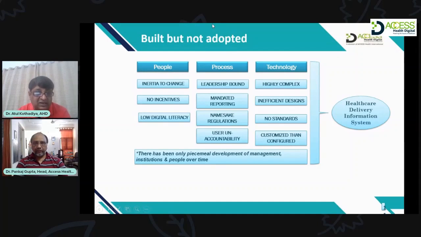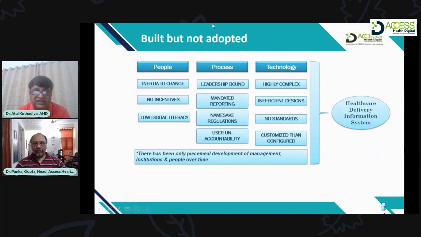Another factor as far as people are concerned is basically low digital literacy in hospitals. Still a lot of the old generation are working, where they are not comfortable using computers.